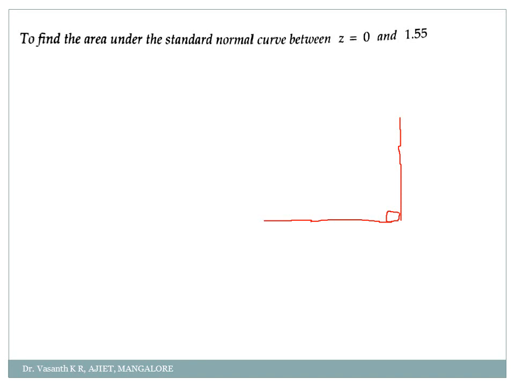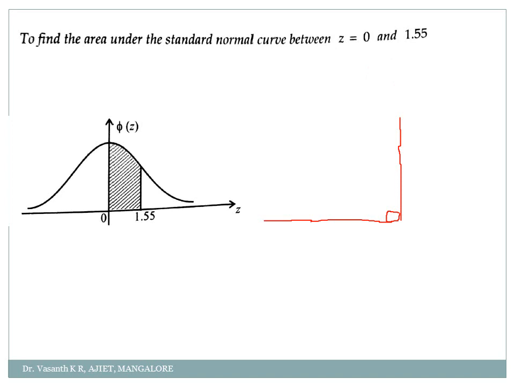See, here I have taken a simple example just to understand. Okay, to find the area under the normal curve z is equal to 0 and 1.55. First thing is you plot the graph. So z is 0 to 1.55. See here, from 0 up to 1.55. How will you calculate this value? You know from 0 to infinity it is how much? 0.5. But from 0 to 1.55, how will you calculate?